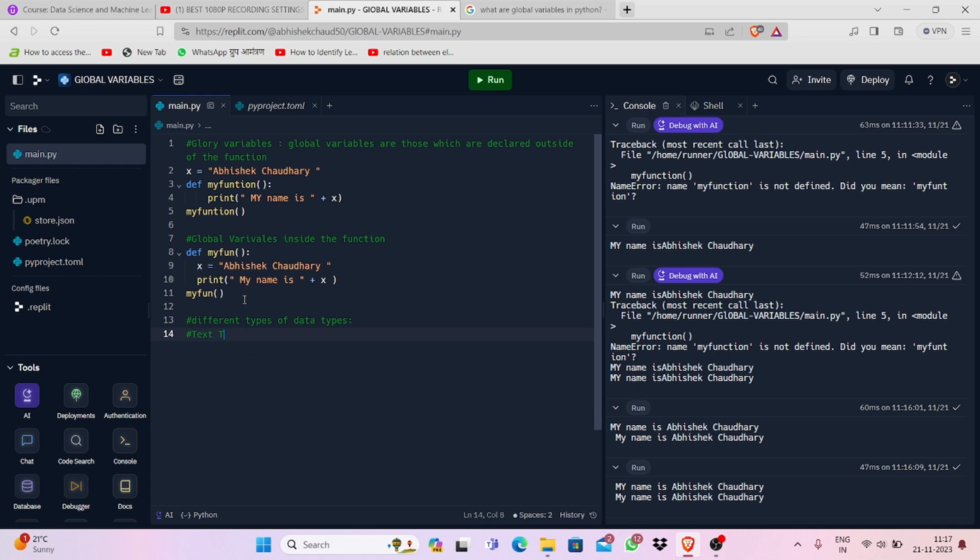Okay, so the first data type is the text data type, and the example of the text data type is string. Then there is the numeric data type, and the examples of it you can take are int, and float is also a numeric data type.